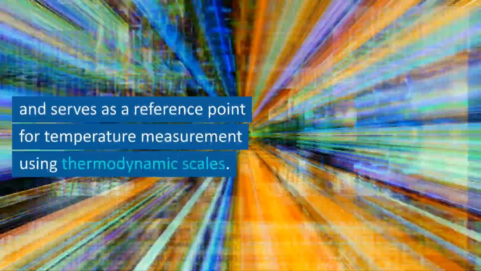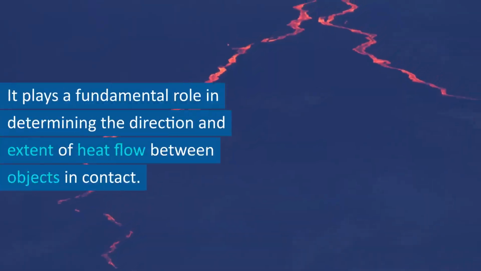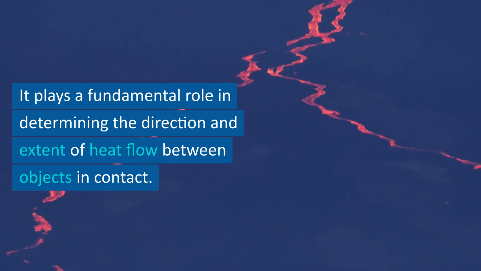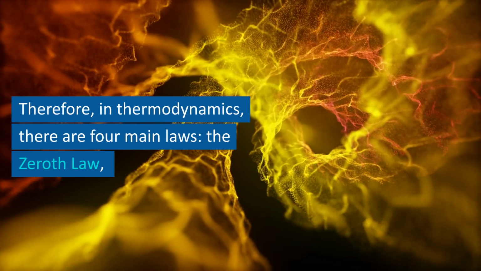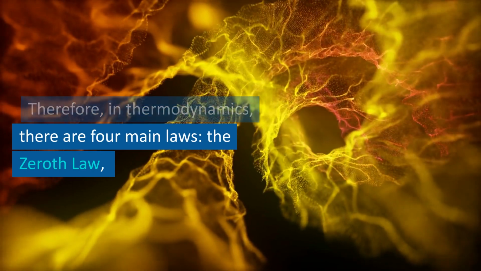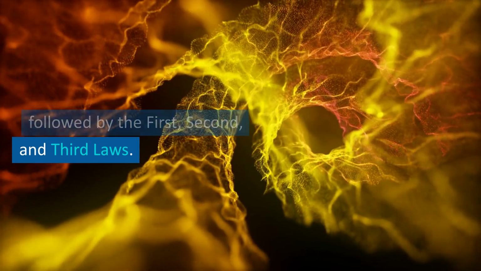The zeroth law provides a basis for quantifying temperature and serves as a reference point for temperature measurement using thermodynamic scales. It plays a fundamental role in determining the direction and extent of heat flow between objects in contact. Therefore, in thermodynamics, there are four main laws. The zeroth law, followed by the first, second, and third laws.